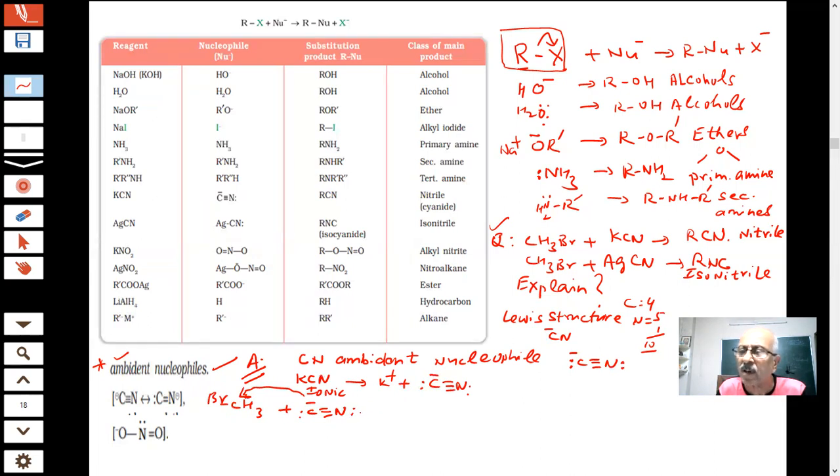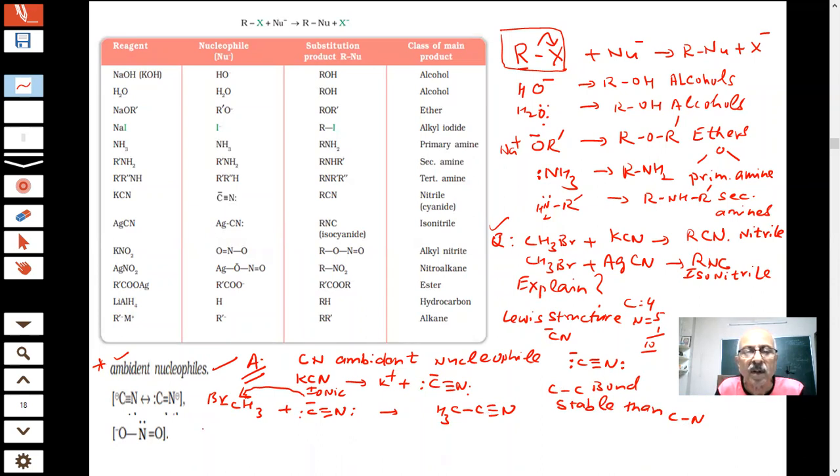Nitrogen can give a lone pair, but the carbon bond is more stable. So what will happen then? You will get CH3 C triple bond N, because the carbon-carbon bond is more stable. ठीक है, this is more stable, that will be formed.